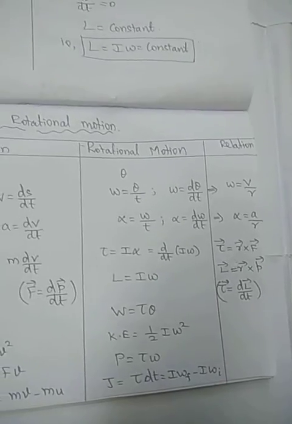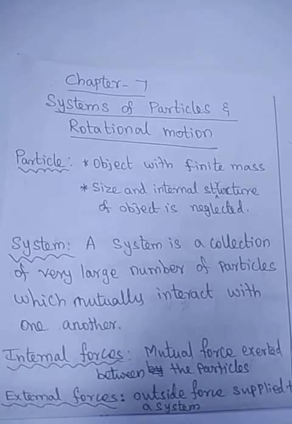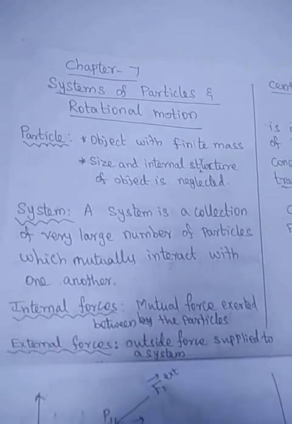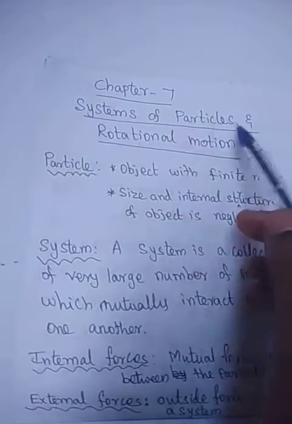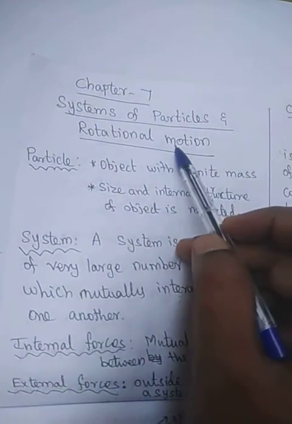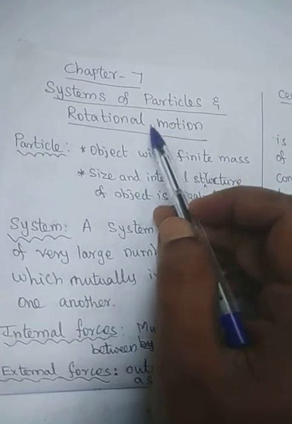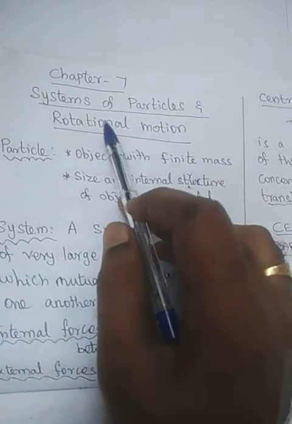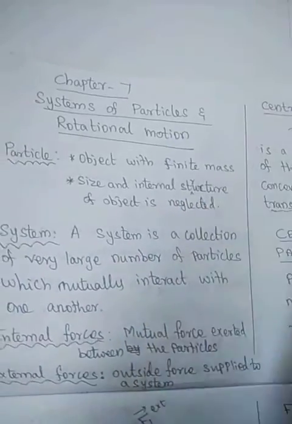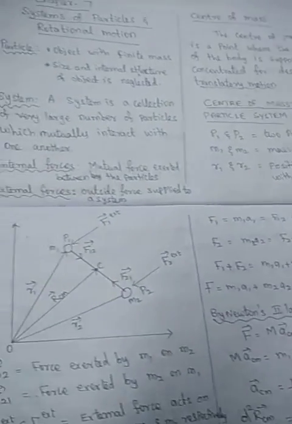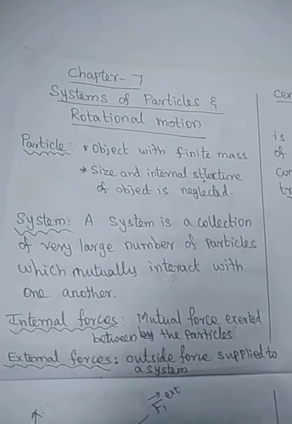So in this unit, system of particles and rotational motion, we have already studied the system of particles and rotational motion, with some examples. In today's video we studied in detail the rotational analogs of linear motion. We have completed chapter number 7.